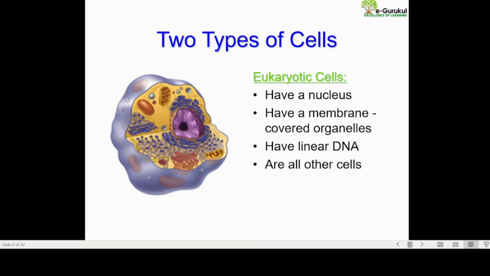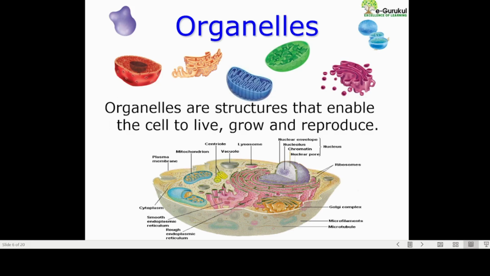Like this, we have eukaryotic cells as well. They have a nucleus. Their organelles have a particular membrane covering, and they have a linear DNA.